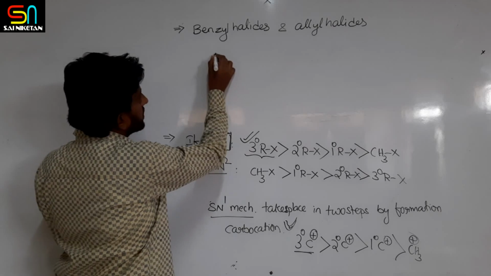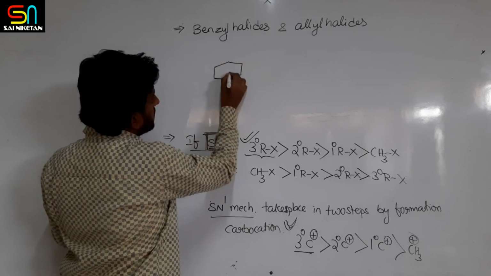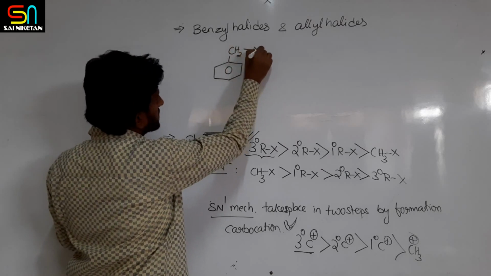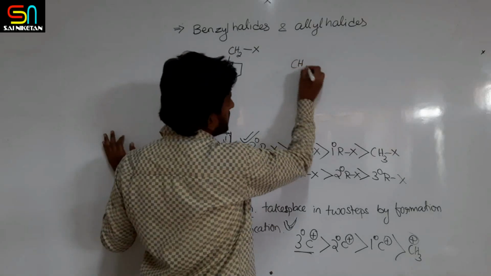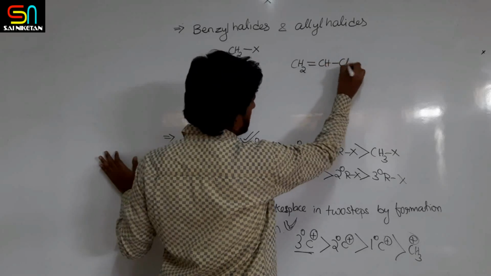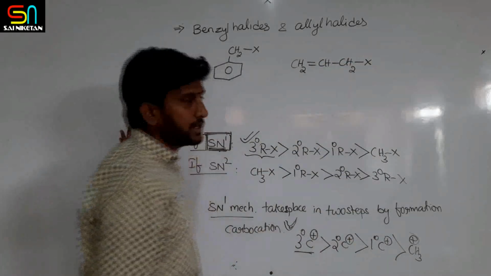For example, I will draw the structure here. Benzene with one CH2 group and one X. Allylic means CH2 double bond CH CH2X. This is allylic.